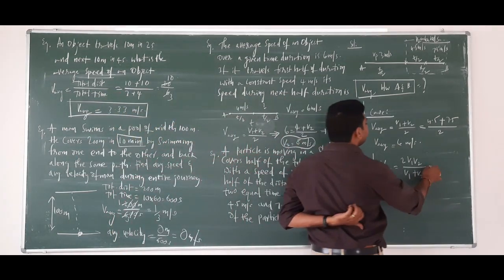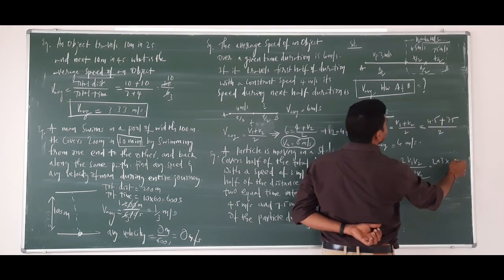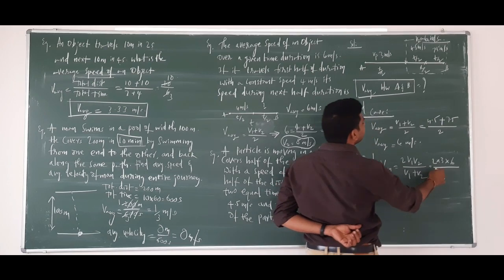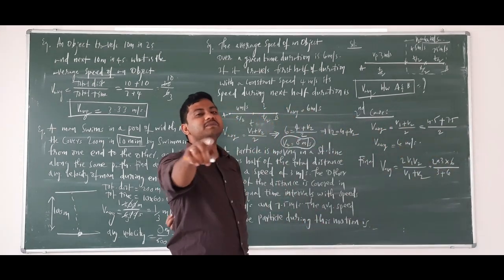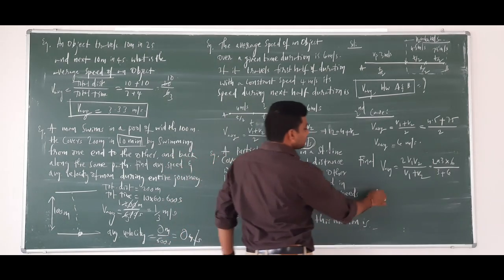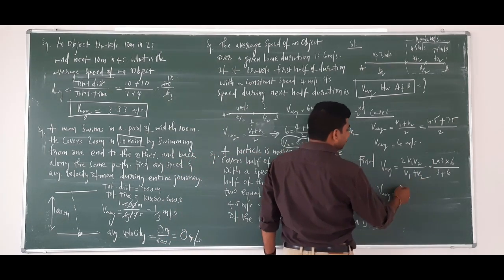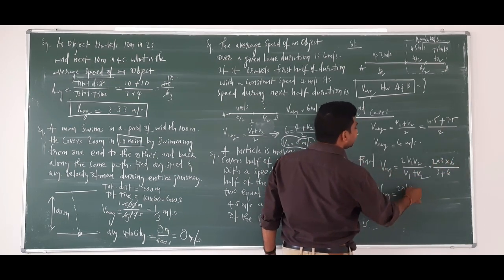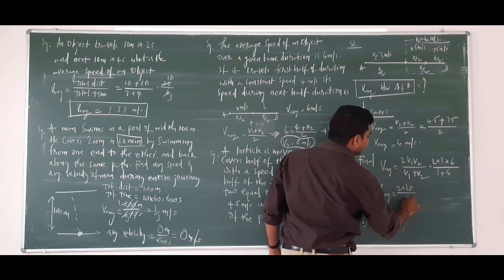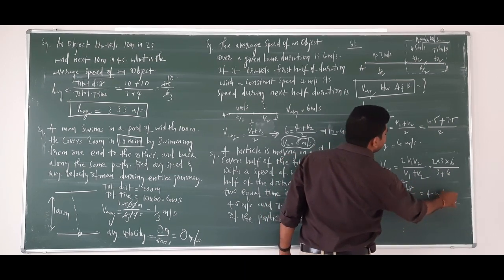So it will be 2 into V1 into V2, 6, by V1 plus V2, it's 3 plus 6, and we had already discussed similar kinds of values. So the average speed or average velocity will be equal to, so what is this? 2 into 3 into 6, 18, divided by 9, it's 2. So your answer is 4 meters per second.